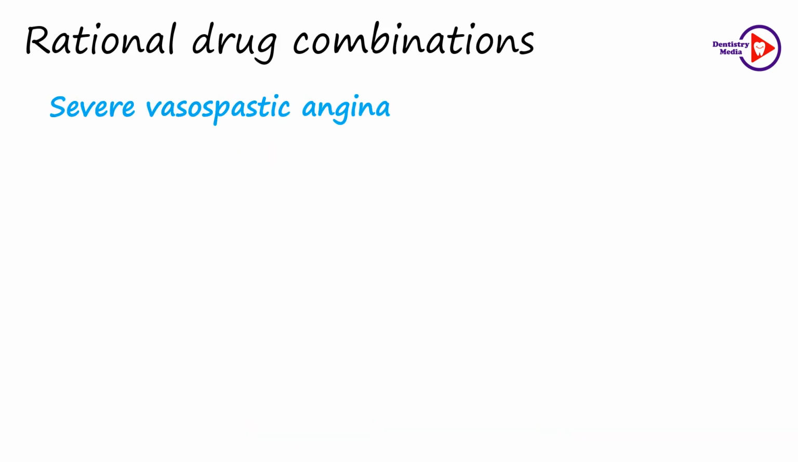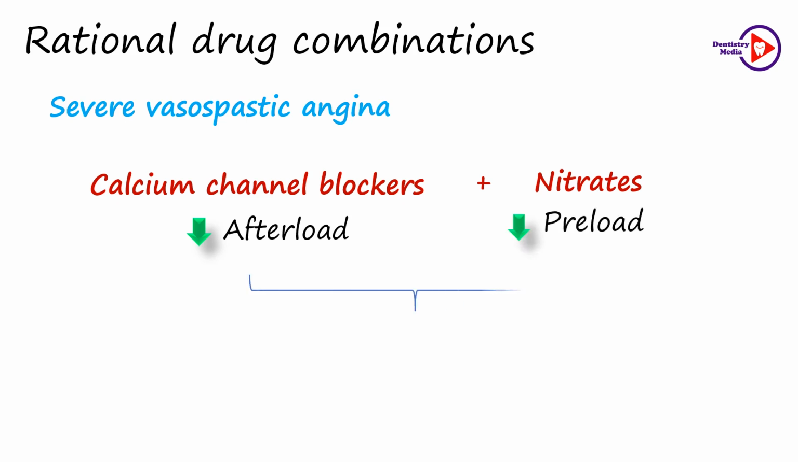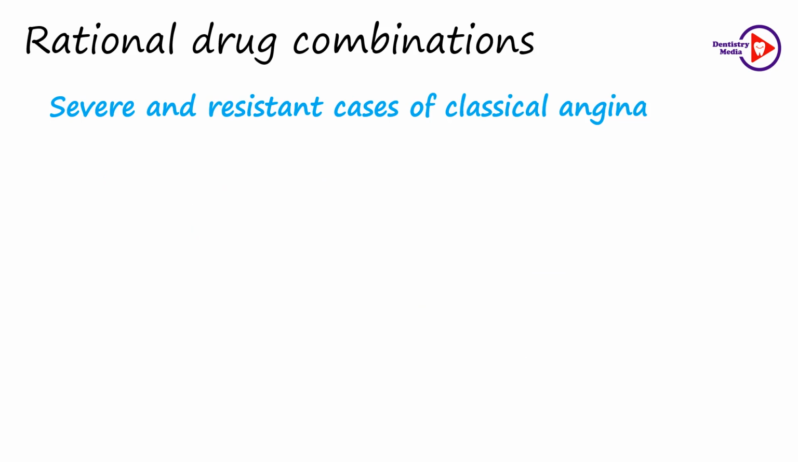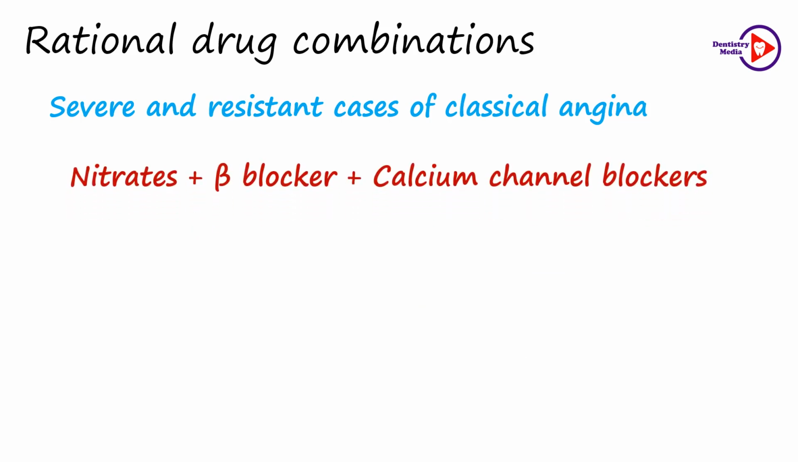Severe vasospastic angina can be managed by the combination of calcium channel blockers with the nitrates. The calcium channel blockers mainly reduce the afterload and the nitrates decrease the preload. These two in combination decrease the cardiac work to an extent not possible with either drug alone. In severe and resistant cases of classical angina, all three drugs can be combined, which gives a superadditive result.